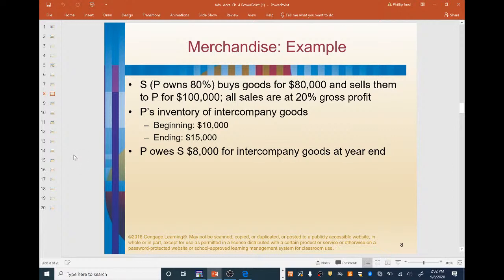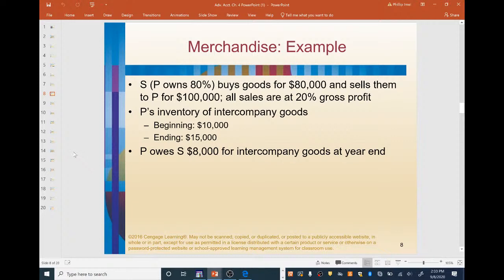So let's look at a merchandise example. S, which P owns 80% of, buys goods for $80,000 and then sells them to P for $100,000. All sales are at a 20% gross profit, okay?